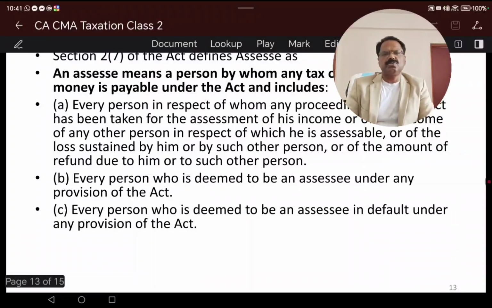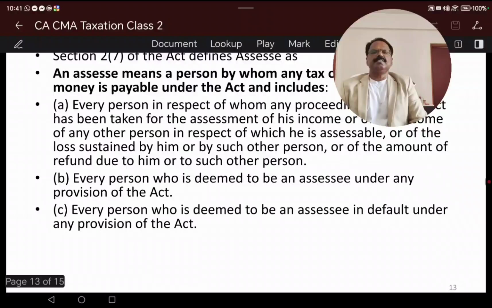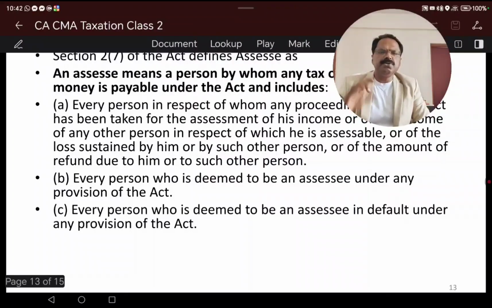A person connected with that process can be an assessee. And every person who is deemed to be an assessee under the provisions of this Act. A person with proceedings pending can be an assessee. At the same time, a directly deemed assessee is also possible. Every person deemed to be an assessee, also every person who is deemed to be an assessee in default.